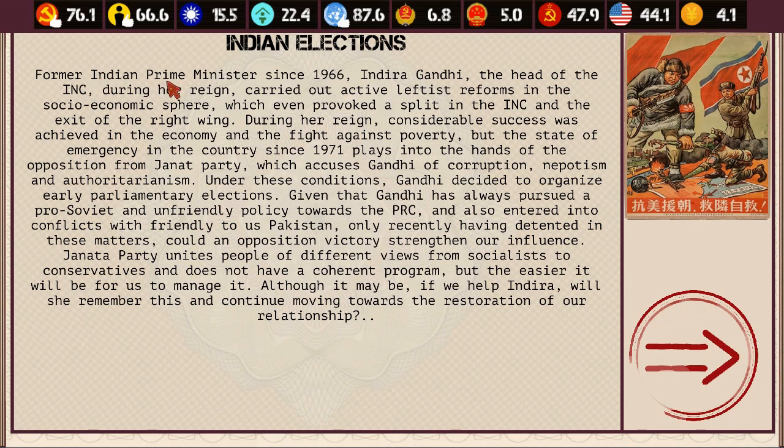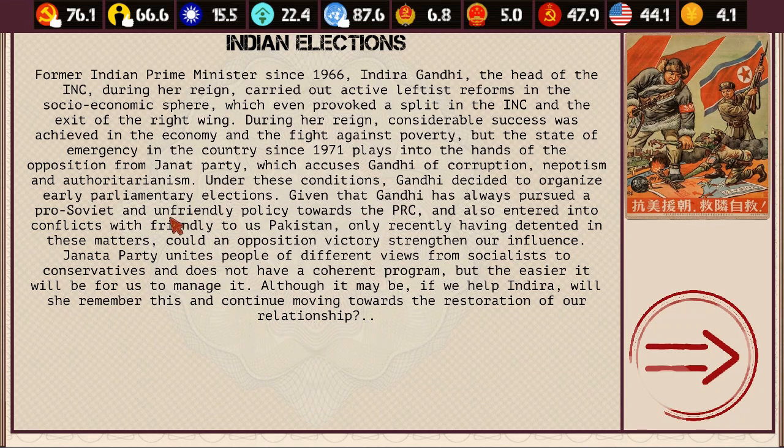Indian elections. So the former Indian Prime Minister since 1966, Gandhi, who is the head of the INC during her reign, carried out active leftist reforms in the socio-economic sphere, which even provoked a split in the INC and the exit of the right wing. During her reign, considerable success was achieved in the economy and fight against poverty, but the state of emergency in the country since 1971 plays into the hands of the opposition from this particular party. And they, of course, accused Gandhi of corruption, nepotism, and authoritarianism. Under these conditions, Gandhi decided to organize early parliamentary elections.